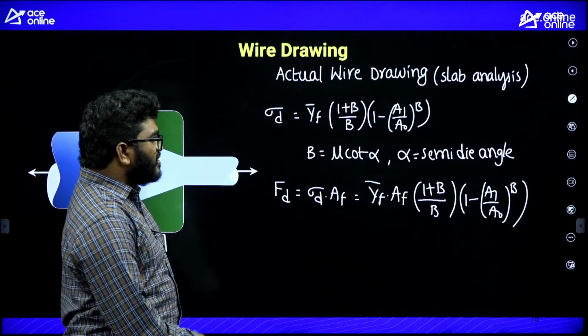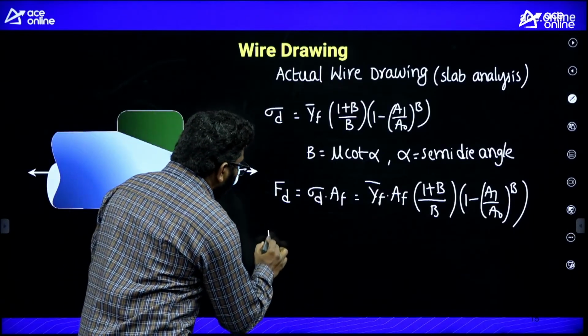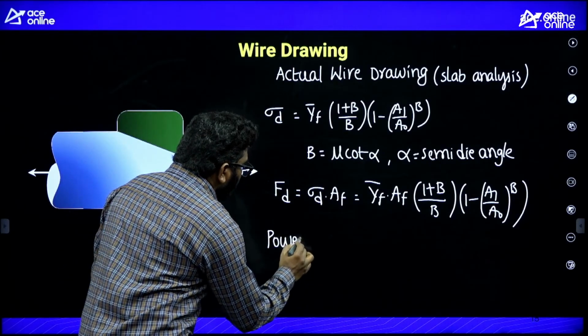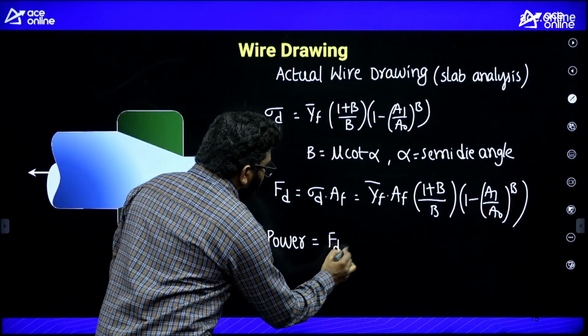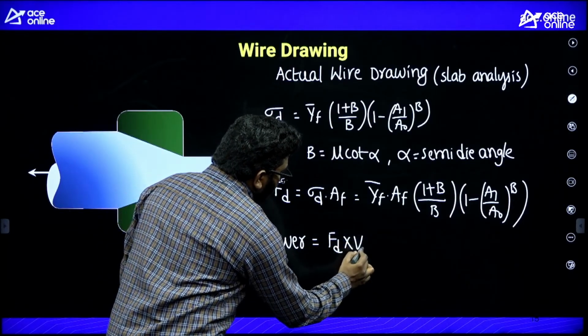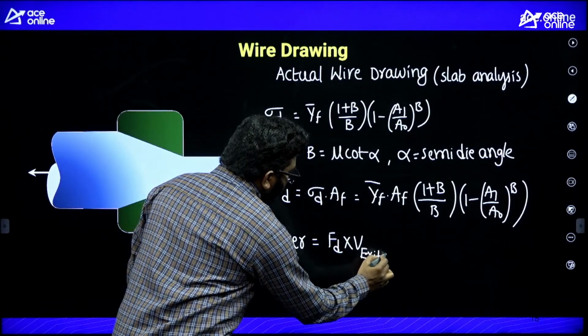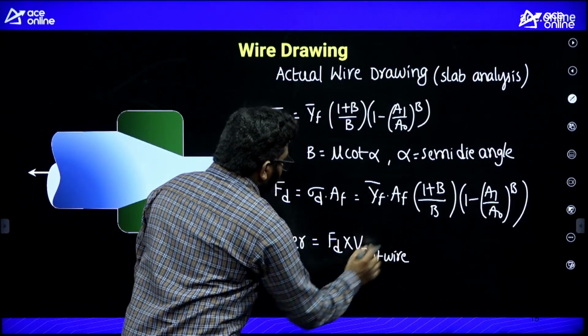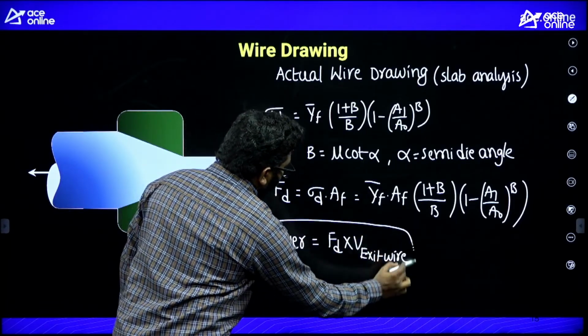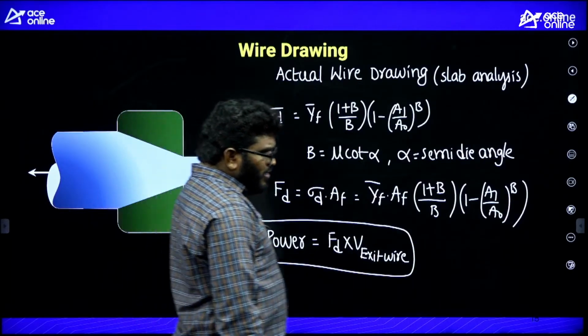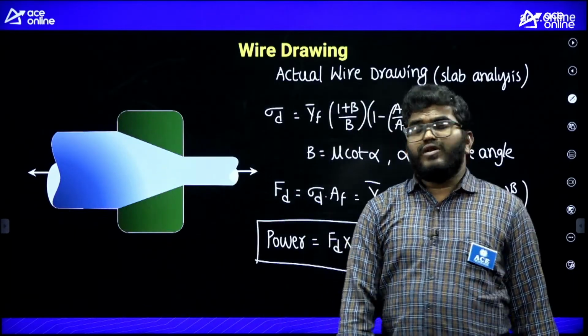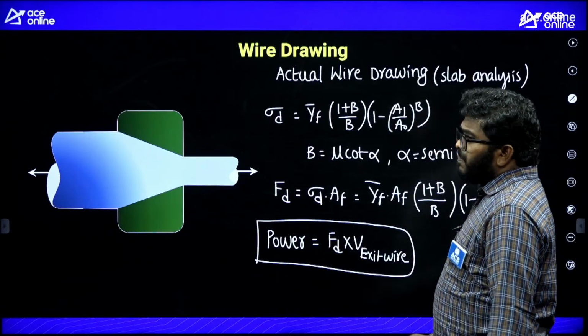These are the formulas, and if we want to calculate wire drawing power, we need drawing force into velocity of exit wire. So by using this, we can also calculate power. Right. So this is one important thing for your exam.